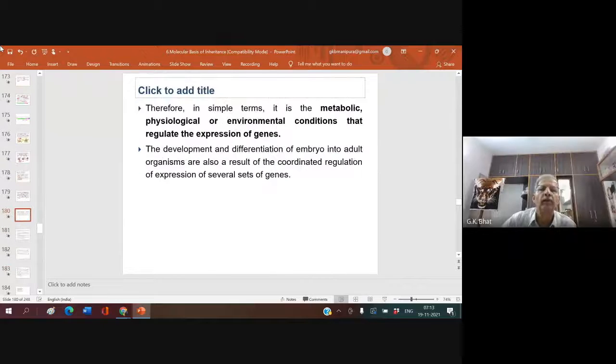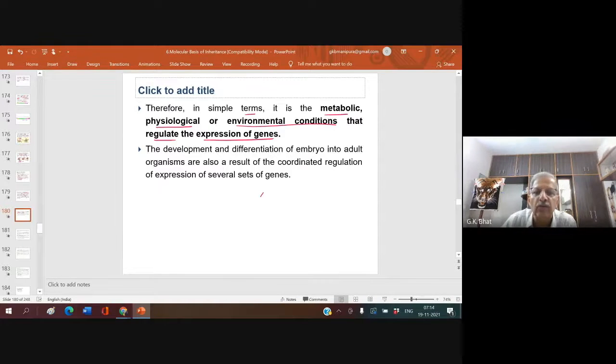Right. Now, therefore, in simple terms, it is the metabolic, physiological, or environmental conditions that regulate the expression of genes. In what way is it the environmental condition that regulates gene expression? Here, environment means that in the environment of the bacteria, there should be lactose.